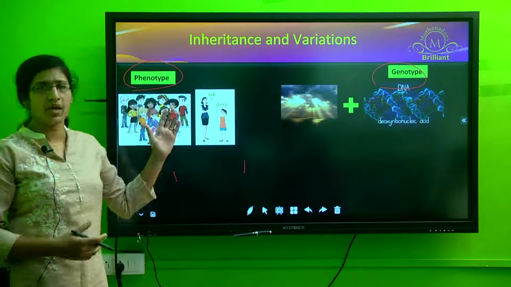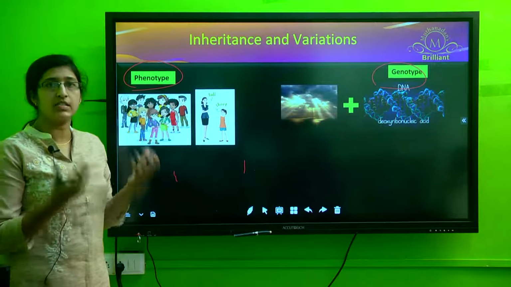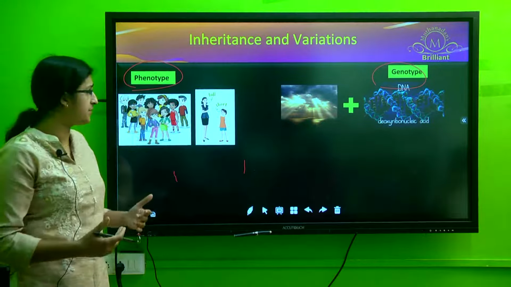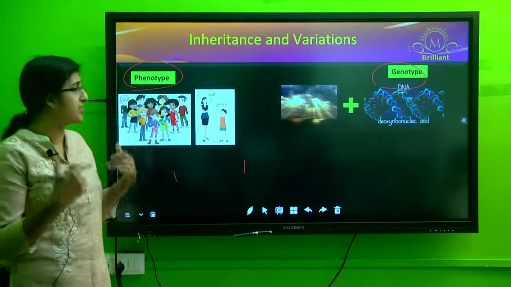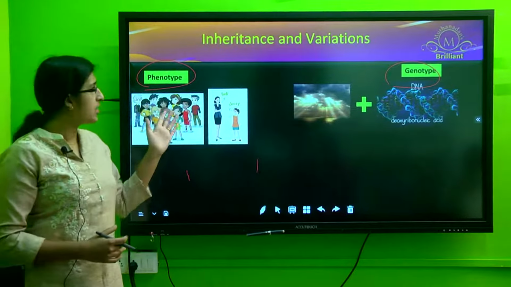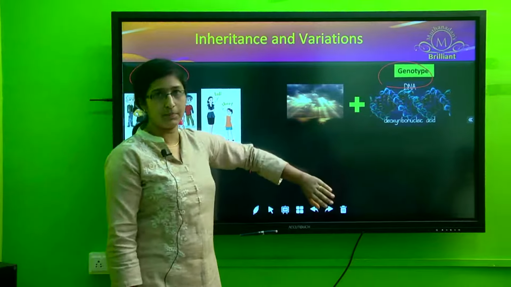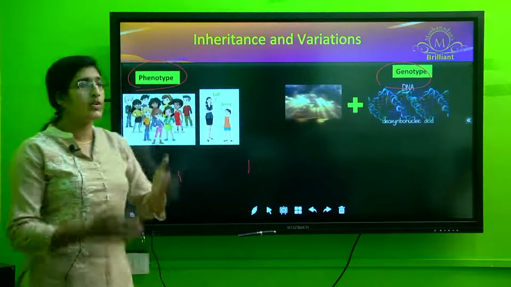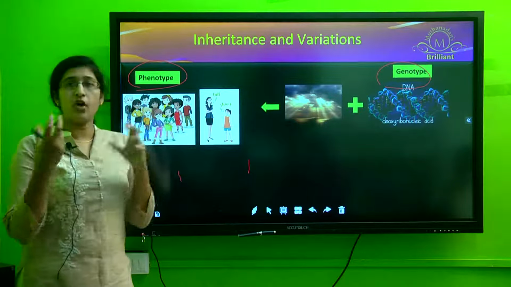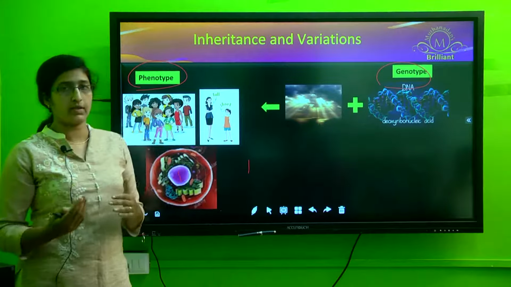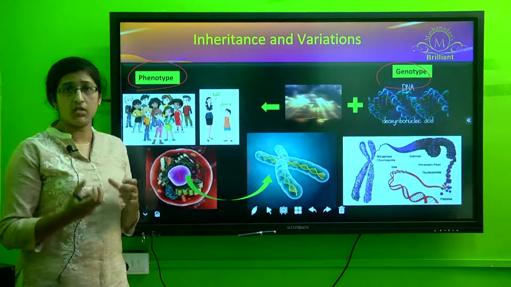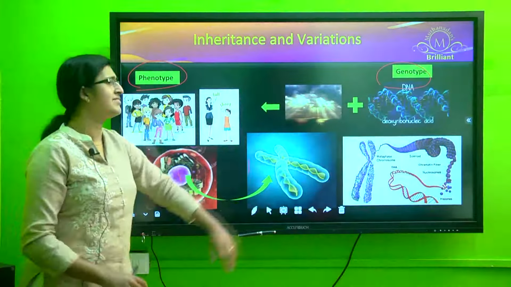Now, what is it that defines our characteristics? Any characteristic, whether it is our height, our color, or any external feature or any physiological feature, what determines our phenotype? It is nothing but the genotype. What is genotype? When you come to genotype, what we said, what is heredity? The transmission of characters from the parents to the offspring. That is exactly what the genotype is. These characters are nothing but what is determined by the genes.